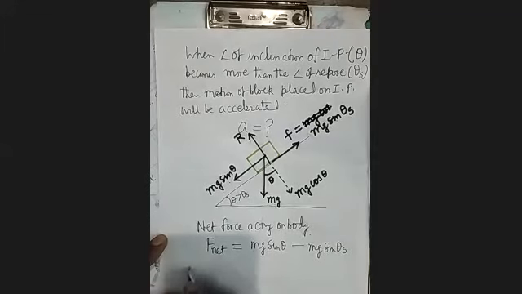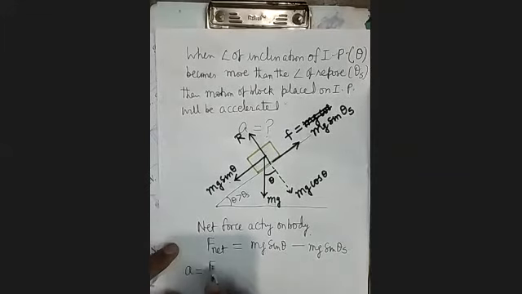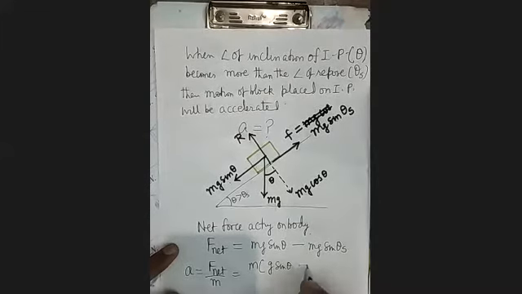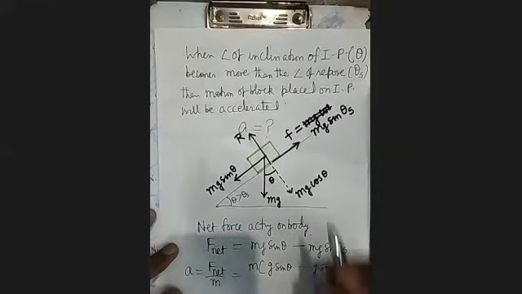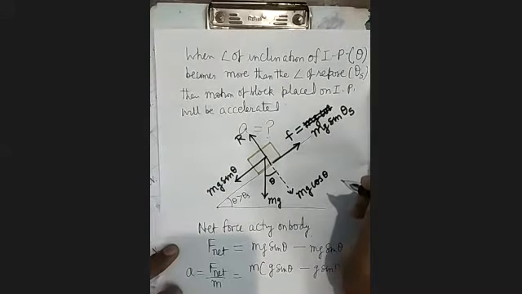So what will be the acceleration? Acceleration equals F net upon mass. What is F net? m you can take out common: g sin theta minus g sin theta s. Here I have made one mistake.